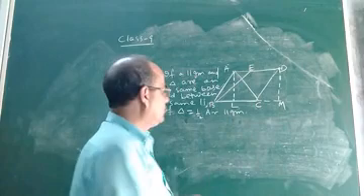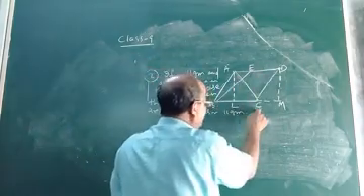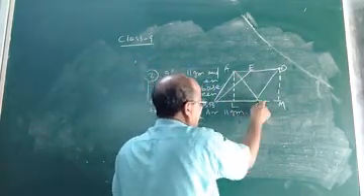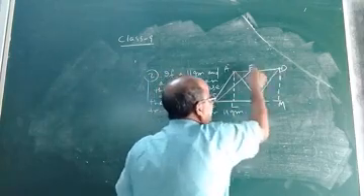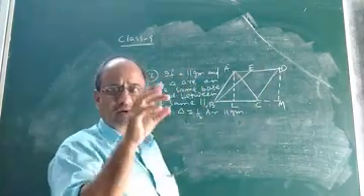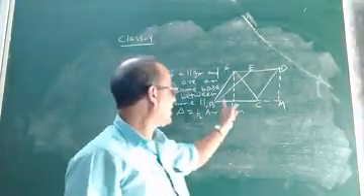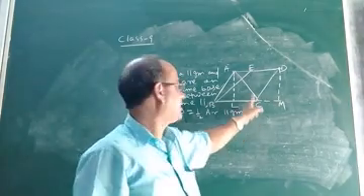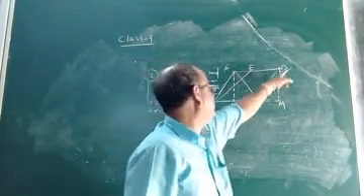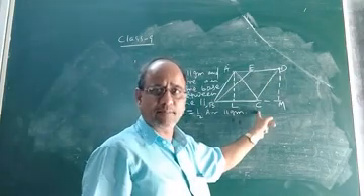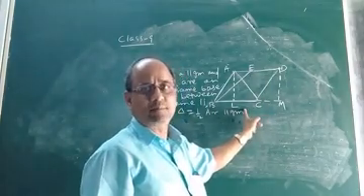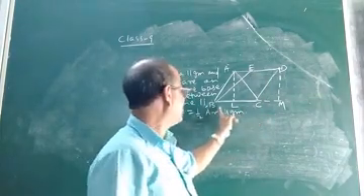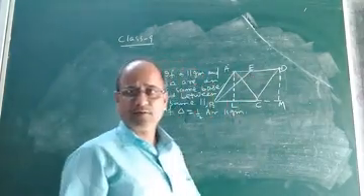Now AD parallel to BC, and look at triangle ABC and parallelogram BCDE. They stand on the same base BC and between the same parallels. Which are the same parallels? That is BC and AD.